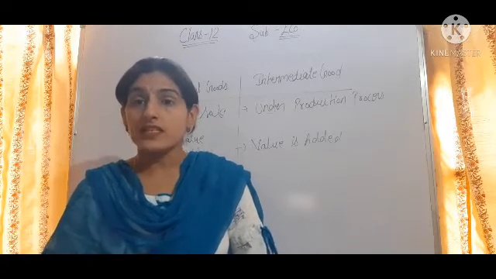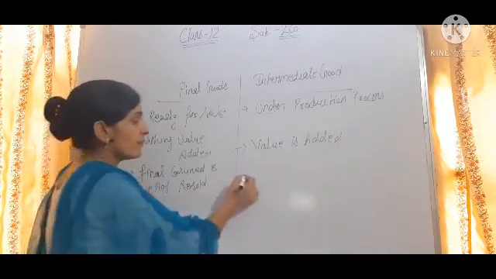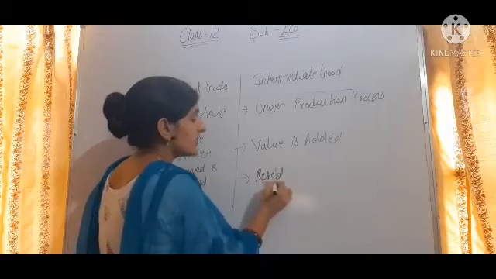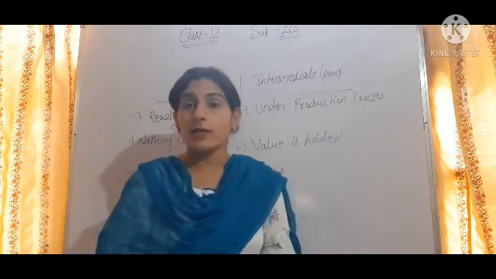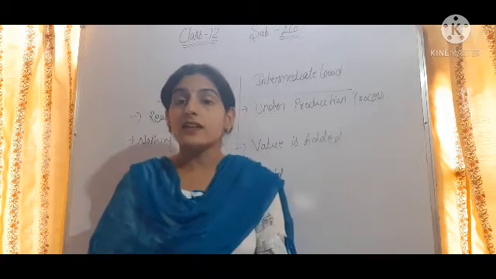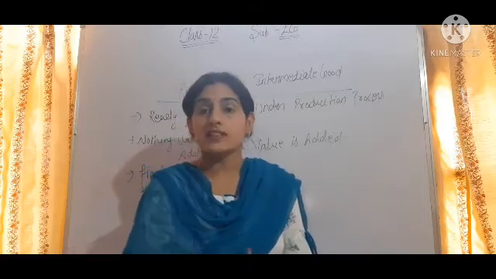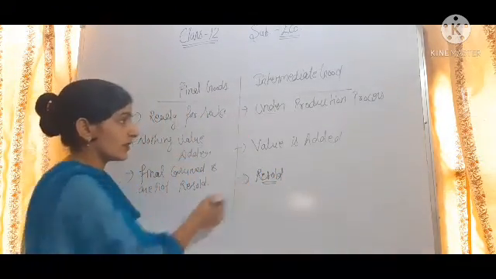You have purchased it to satisfy your needs, so that is a final good. But intermediate goods are resold. Like milk sold by a dairy farmer, purchased by the dairy, is resold to the bakery or to other people. So that is resold.